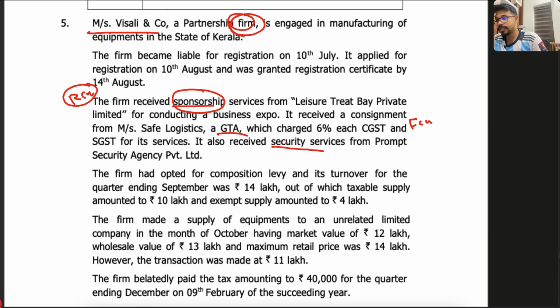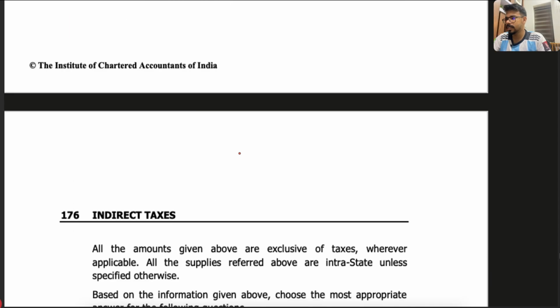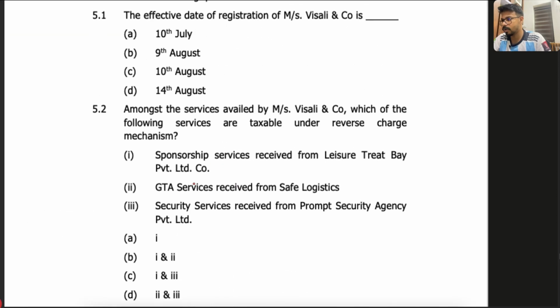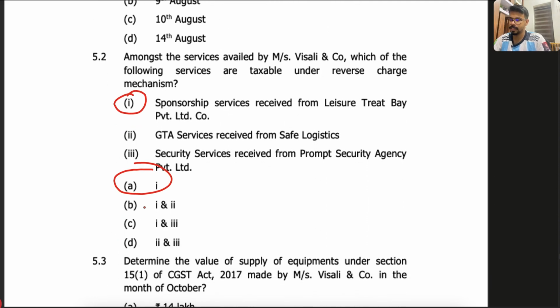Then security service, you have to remember this. In case of security service, RCM will be applicable only when the supplier is other than body corporate. Here the security agency private limited is a body corporate, so FCM would be applicable. So there is only one case, that is sponsorship. So A is the correct answer, easy, because only in sponsorship RCM would be applicable.